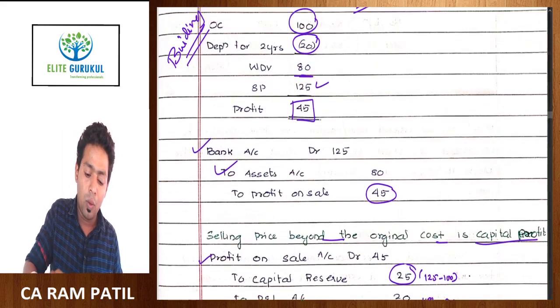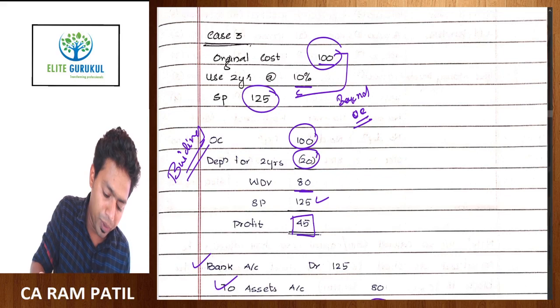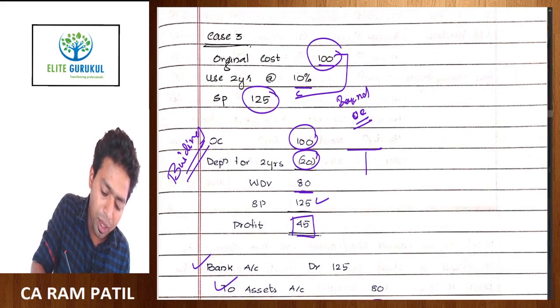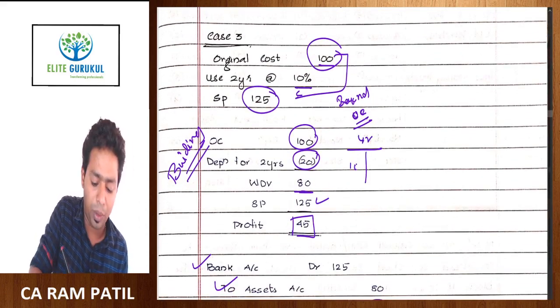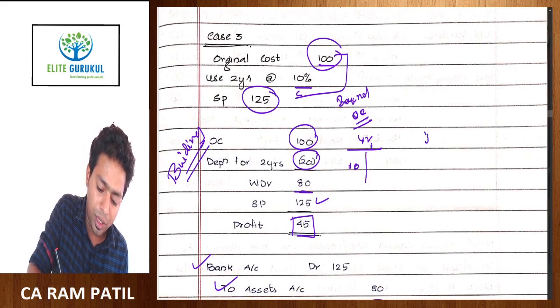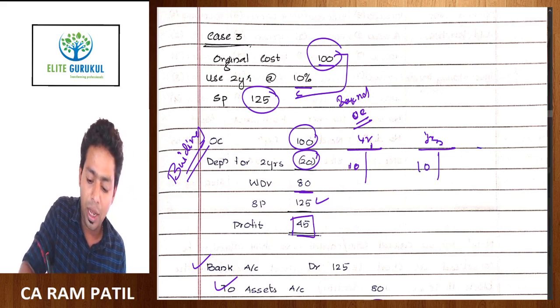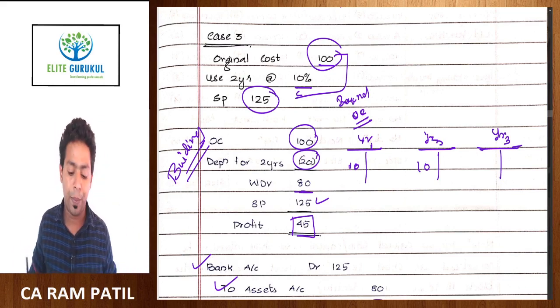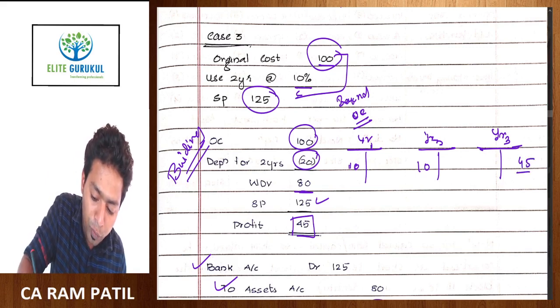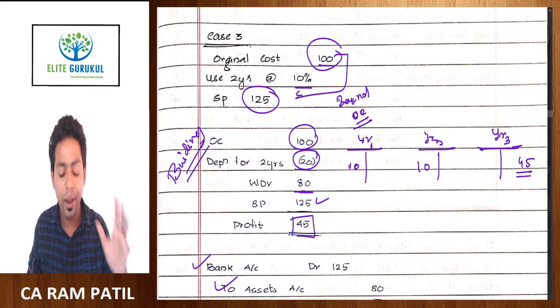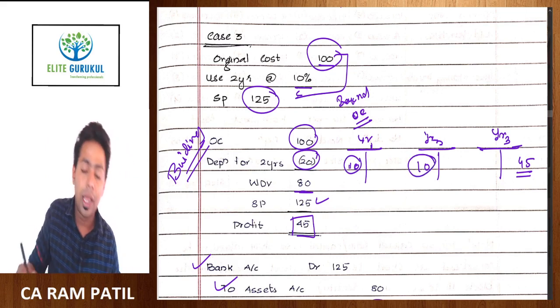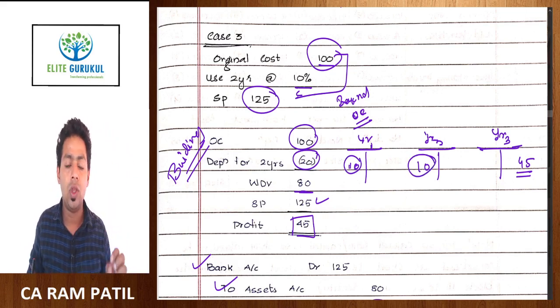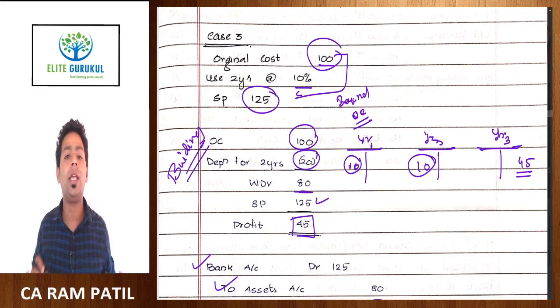that is 100 minus 80, will be revenue profit. Because what has happened here, again I am telling you with the basic example: in year 1 you have claimed depreciation of 10 rupees, in year 2 you have claimed depreciation of another 10 rupees, and in year 3 you sold the asset for 125 rupees and you have a profit of 45 rupees. You cannot credit 45 rupees to your P&L account. Why? Because the rectification entry can happen only to the extent of 20 rupees. Till now you have claimed only 20 rupees as depreciation.